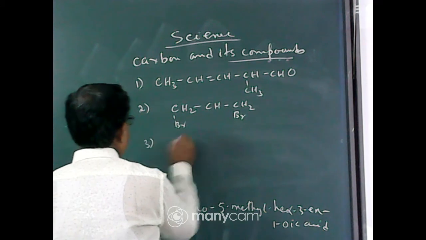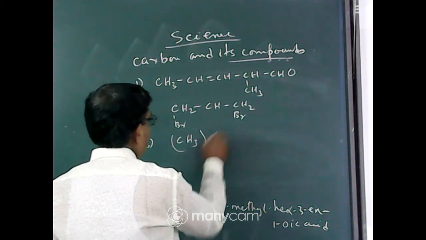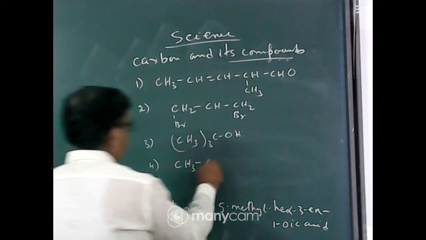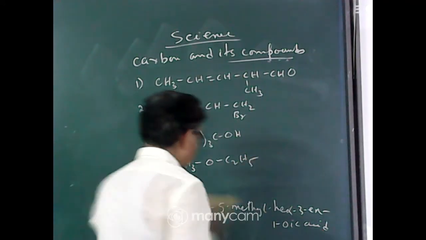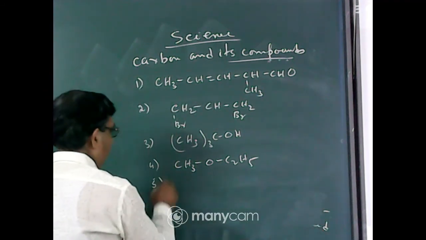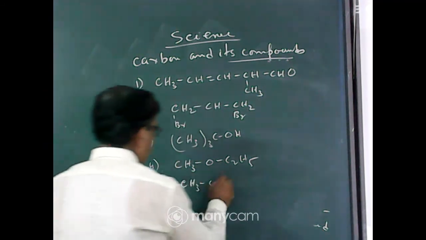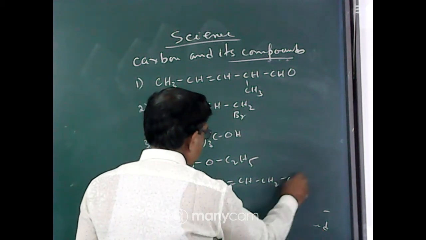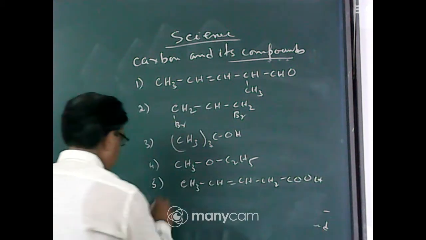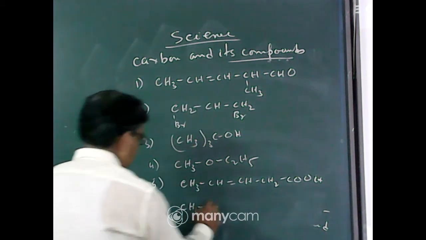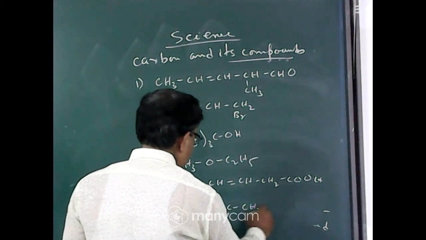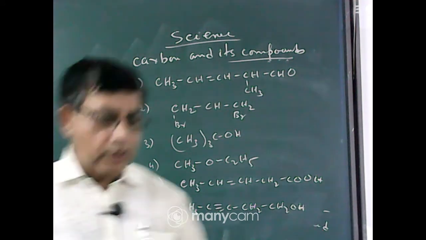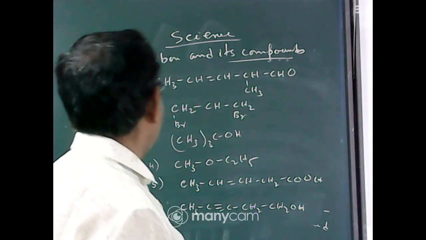Number 3: CH3 whole 3, COOH. Number 4: CH3O, C2H5. Number 5: CH3CH, double bond CH, CH2, C double bond OH. And number 6: CH3C triple bond C, CH2, CH2OH. So this is for homework. You will try to write their IUPAC naming.